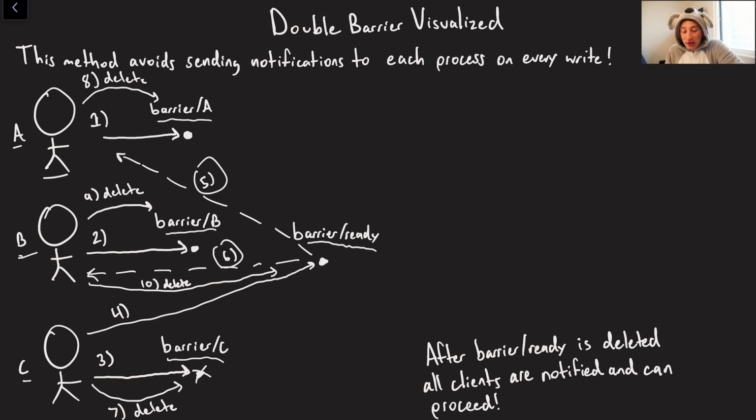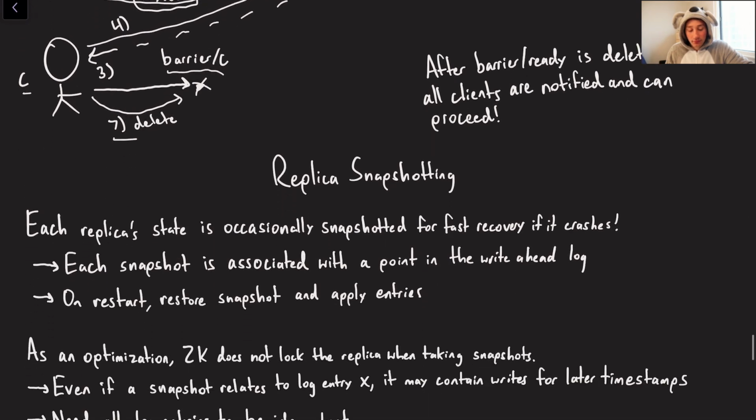Maybe in step 8, node A is going to finish its computation, so it deletes its node. Keep in mind, they're still saying, okay, well, I see there are other children in the barrier path, so I'm not going to do anything just yet. And then finally, node B is going to come along, delete this, and say, ooh, I see that I'm the last child in this path. Now I'm going to have to go ahead and also, in step 10, delete the barrier/ready node. So once we do that, everyone receives their watch notifications on that node, basically saying, hey, this entire thing is done. We can go ahead and move on.